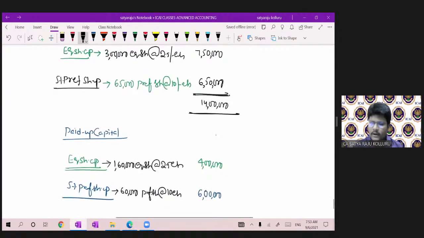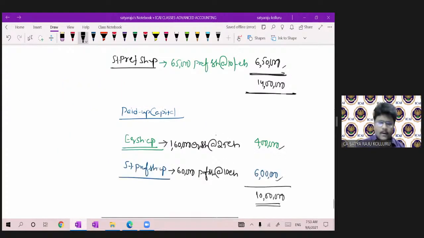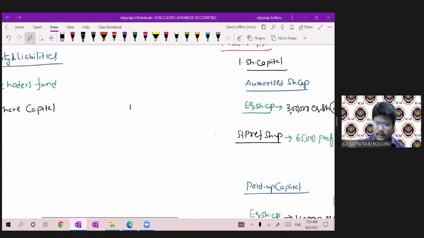If you observe, it should be within the nominal capital. Nominal capital 7,50,000, here 4 lakh. Here 6,50,000, here 6 lakh. So within the nominal capital. So 4 plus 6 total was 10 lakhs. So share capital, note number 1, 10 lakhs.